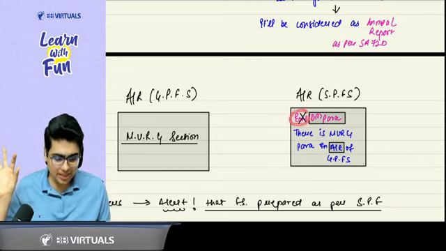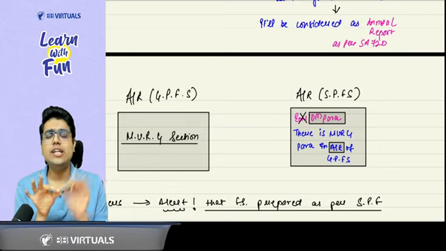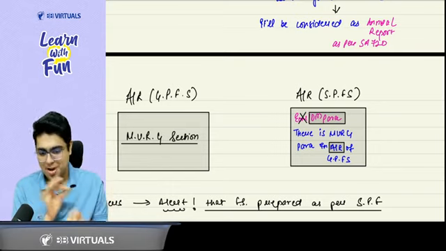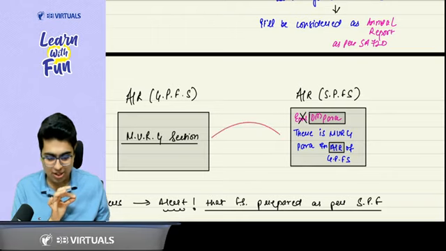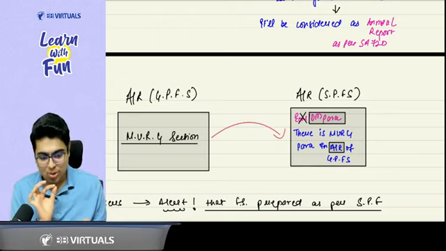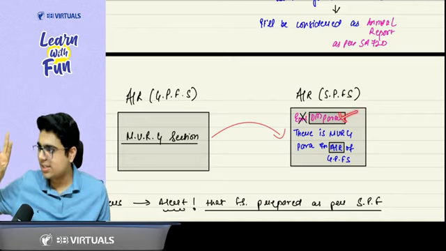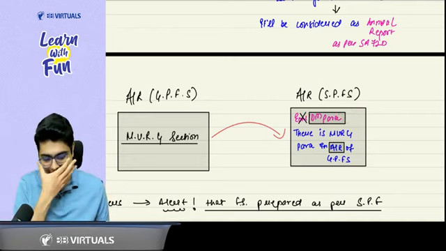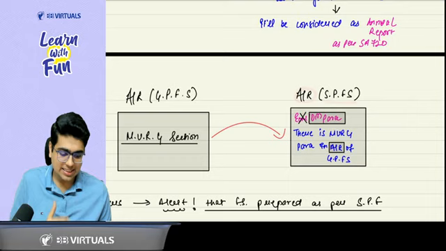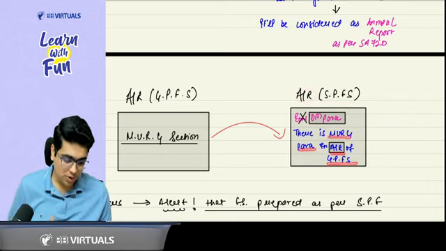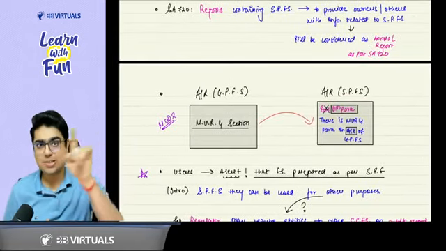Sir, emphasis of matter para is added when you want to draw the attention to the note in the financial statement. But here you want to draw the attention to the audit report. So whenever you want to refer to something related to audit, the auditor's responsibility or the audit report, you add the other matter para. So in the other matter para in the audit report of SPFS, you will say there is a MURG para in the audit report of GPFS. This is an amendment. Please do it properly.